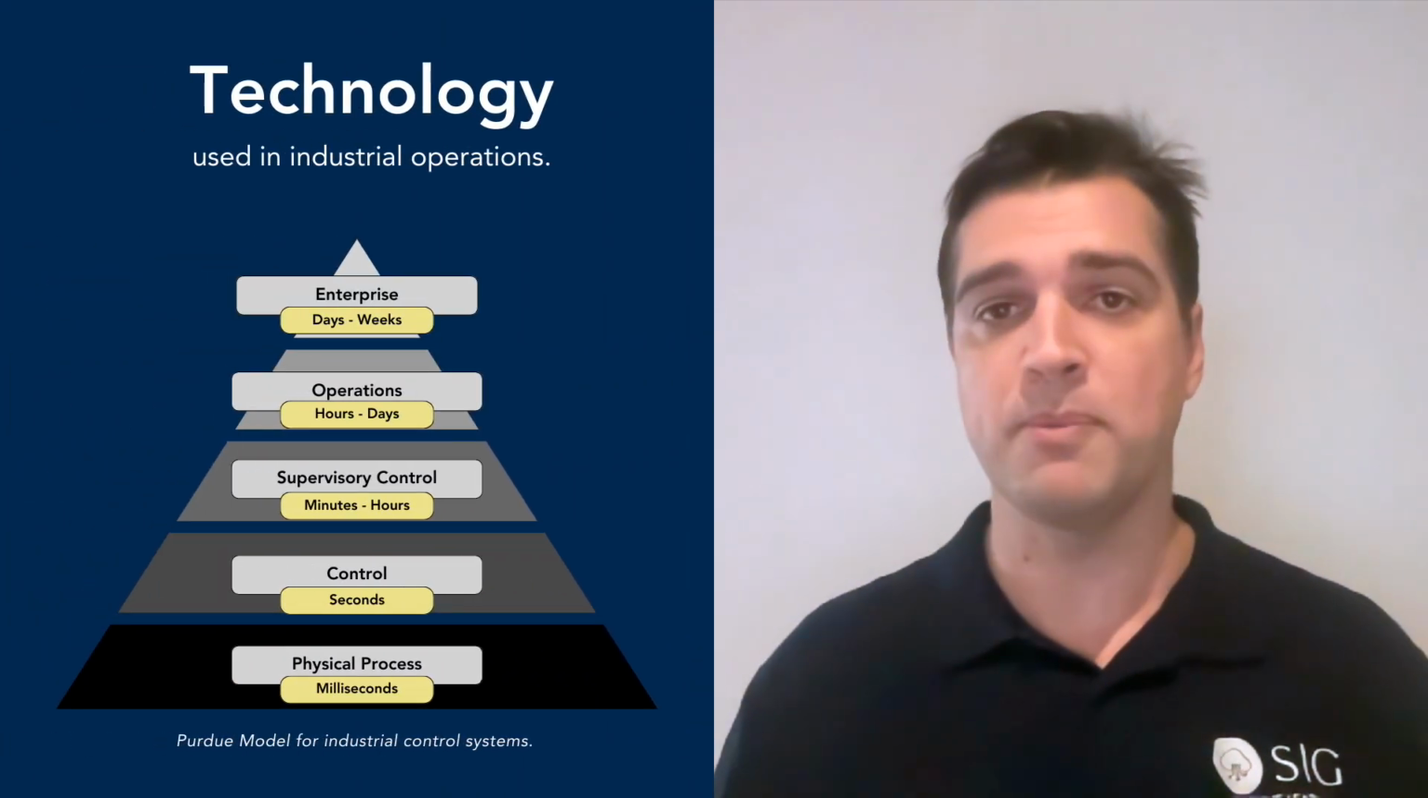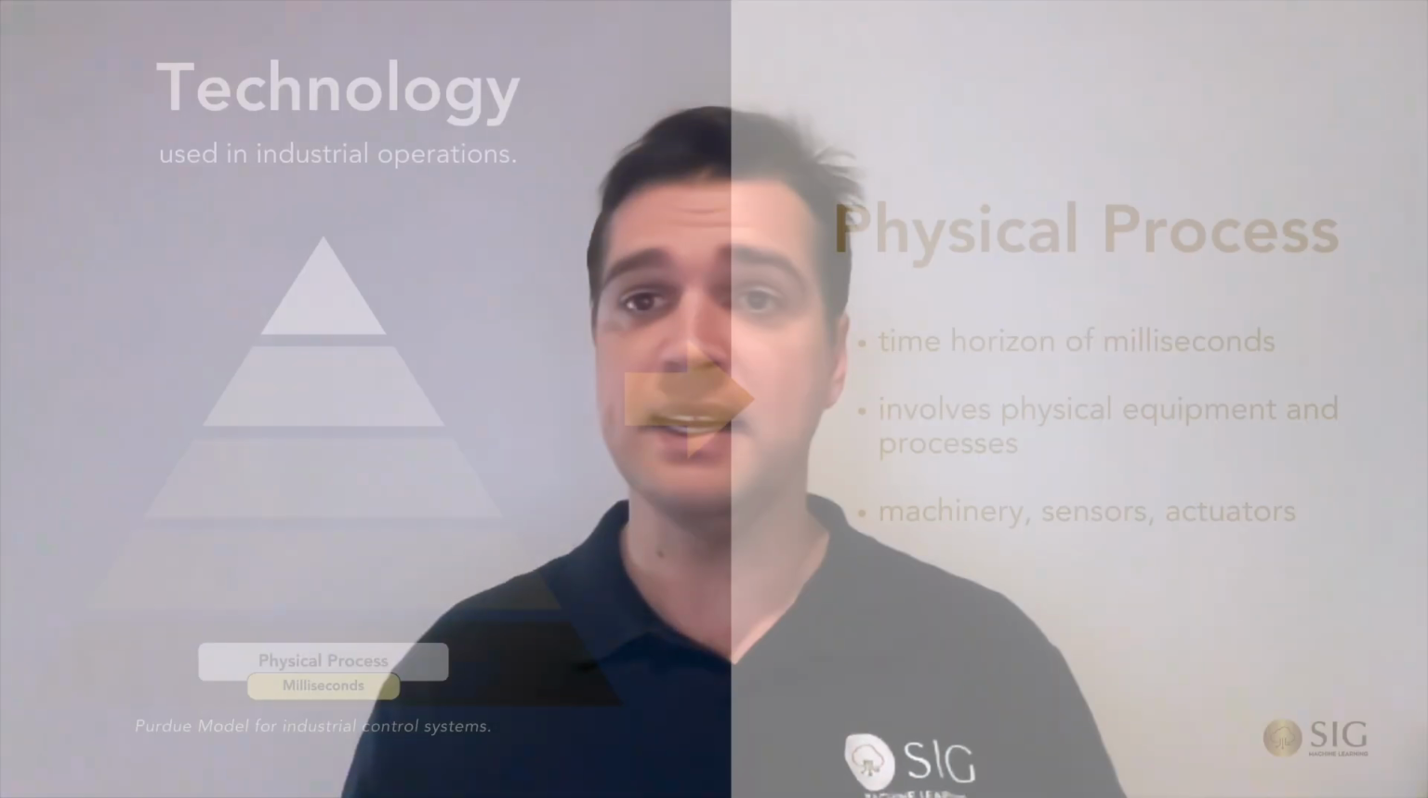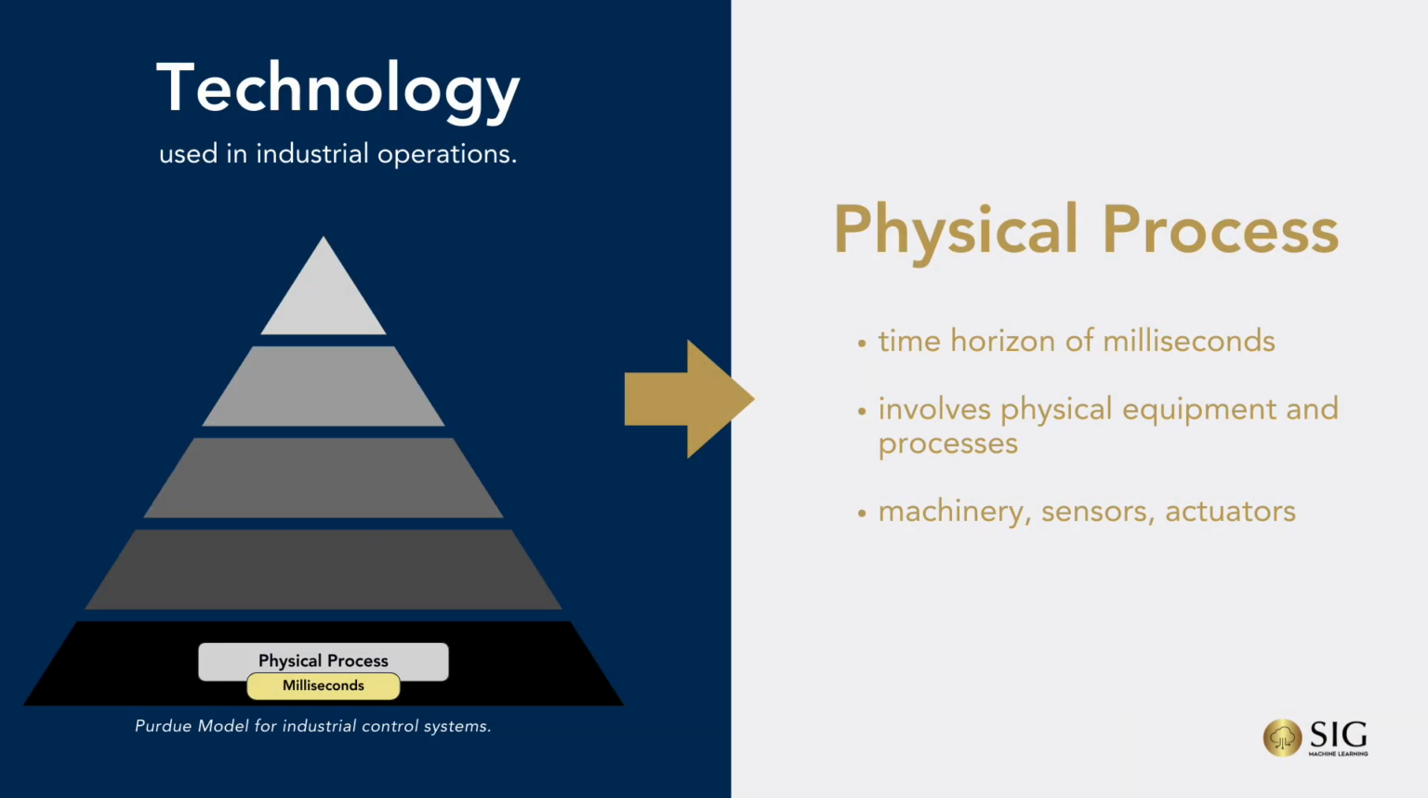Let's begin to look at this by looking at the different layers of an industrial operation. We'll work our way up the pyramid, starting with the physical process. Now, this layer includes the actual physical equipment and processes that are being controlled, such as machinery, sensors, actuators that are executing real-time physical actions. Think of valves changing position or pumps changing speed.